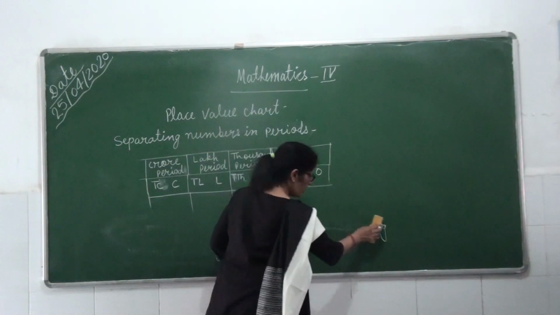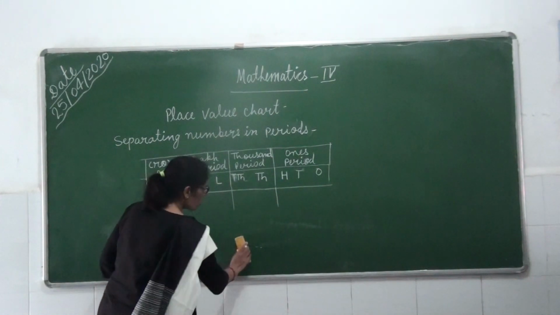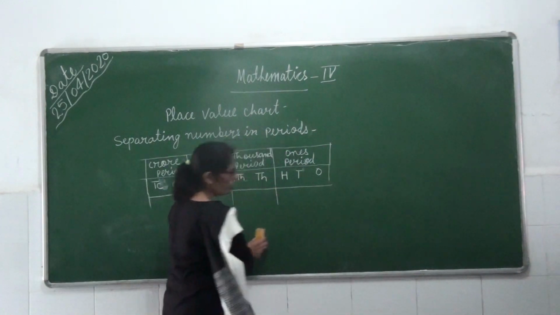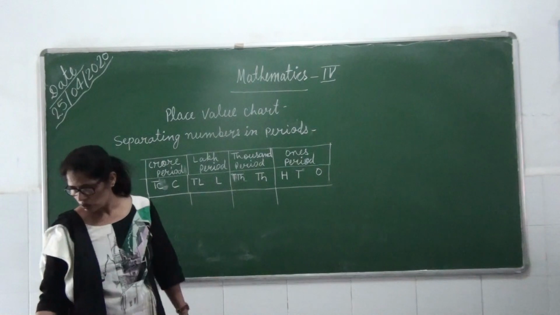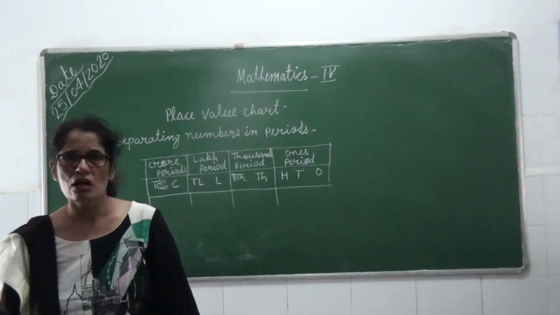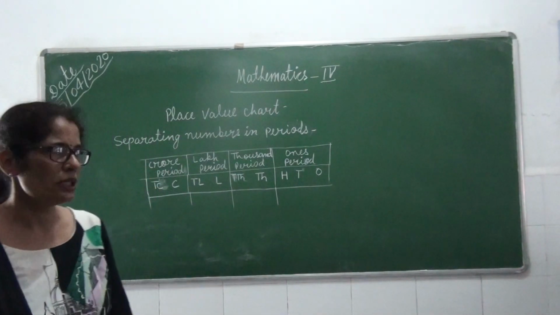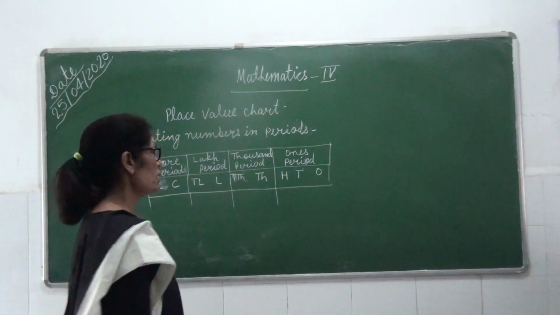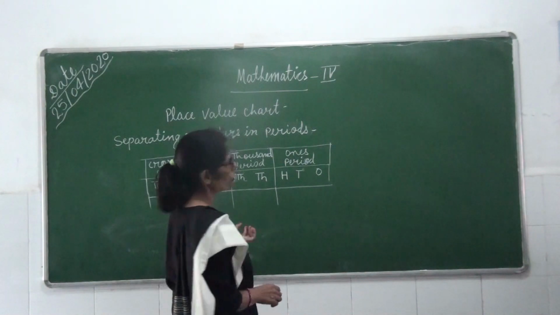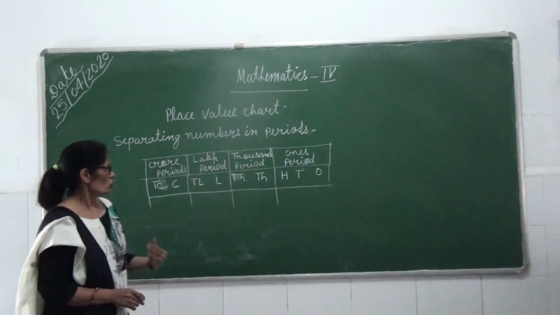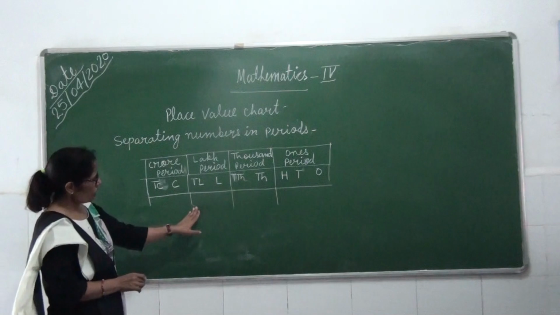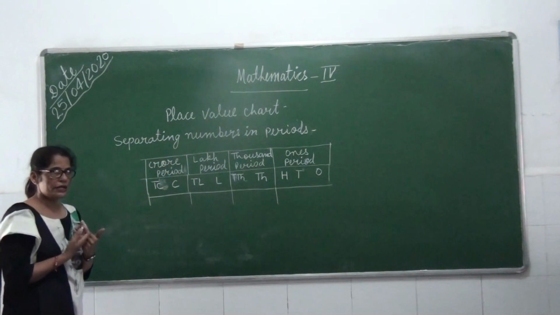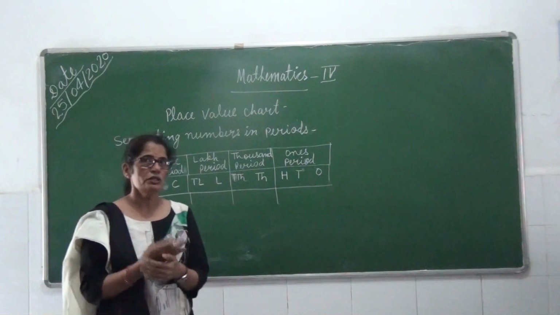How will it be? You can see here. I am giving an example. As you know, yesterday we read about place value chart up to 1000 number. I hope you did it at home. Some exercise I had given on the board. So today we are going ahead. Now here I am writing a large digit number